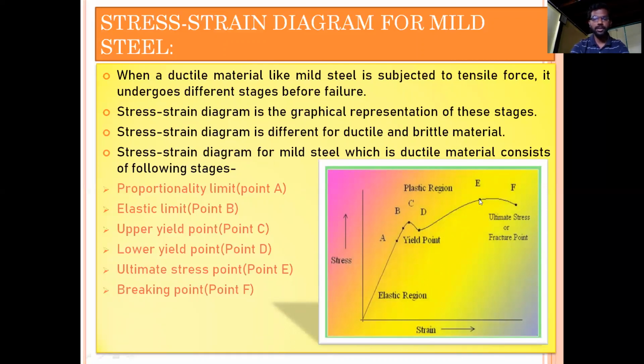At this point E, there is a maximum value of stress. This is the maximum value of stress a material can withstand without failing. At this point, whenever you increase the force, there will be a formation of neck. So from this ultimate stress point, the neck formation begins.